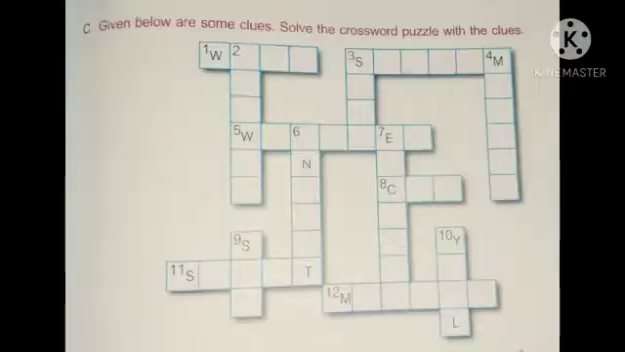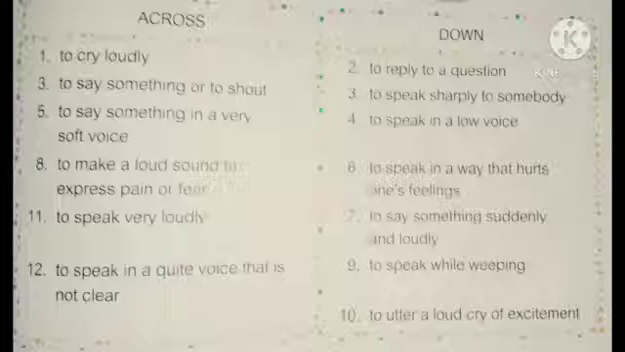See men, given below are some clues. Solve the crossword puzzles with the clues. Students, do this puzzle by yourself. I will read out the clues. Across, first one, to cry loudly. Third, to say something or to shout. Fifth, to say something in a very soft voice.